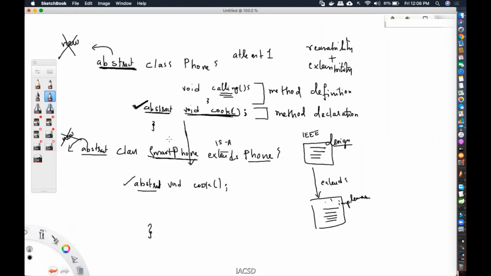See, just because I tell you that I like you, does it mean that you should like me? There is no compulsion at all, and you understand it the same way. If I'm saying that there is an abstract method here, then it is compulsory that the class should be abstract. That is true. But if you make a class abstract, there is no compulsion that your class should have an abstract method. Some of you might get confused over here, so we'll just consider that.